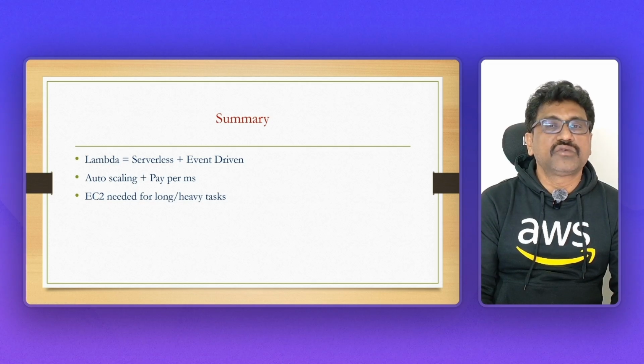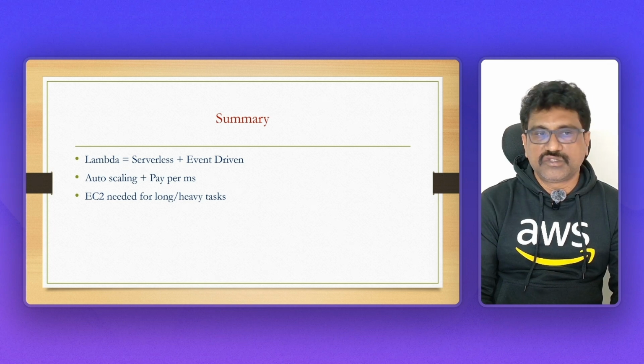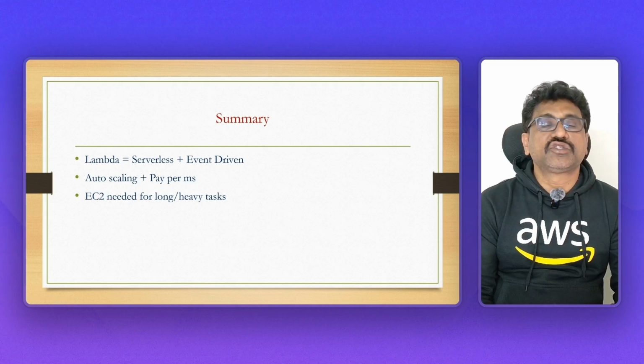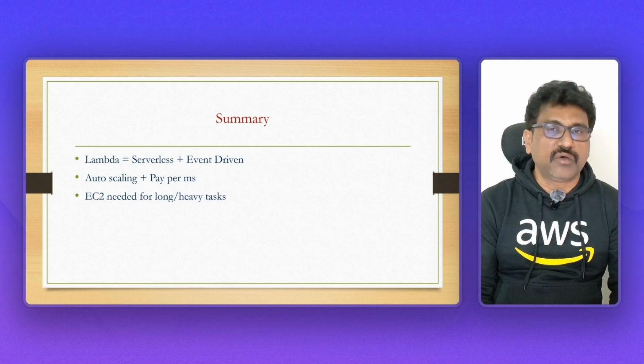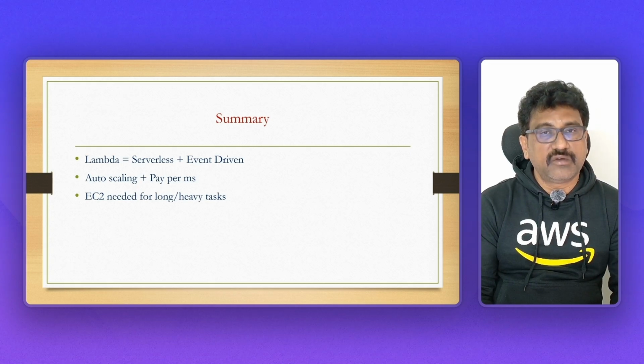Serverless. That means you don't need to create a server. You don't need to install an operating system, and you don't need to install prerequisites like Java, .NET or something. And also event driven. Whenever it is required, it will just start, it will work, and it will stop. But in case of an EC2 instance, whenever it's not required, you have to stop the EC2 instance manually. Here, it's not like that.